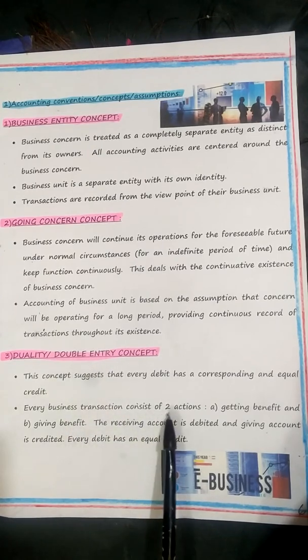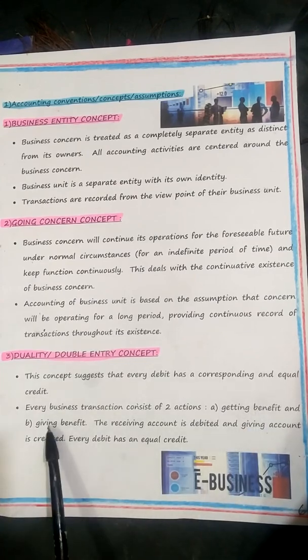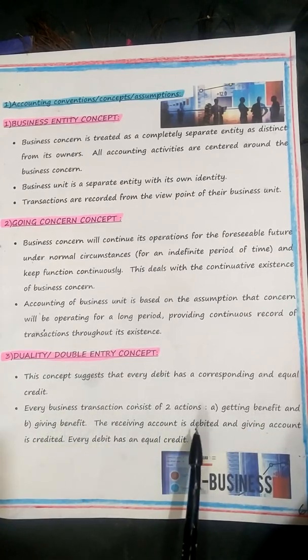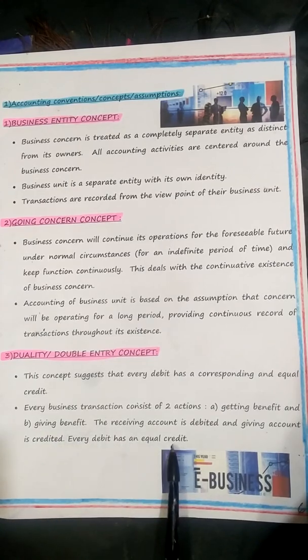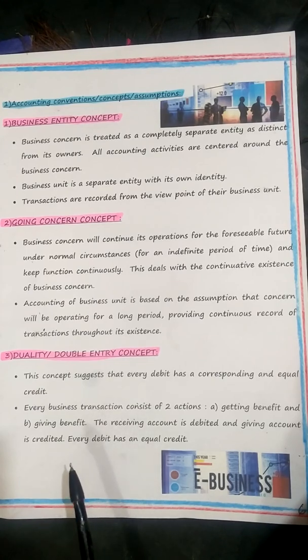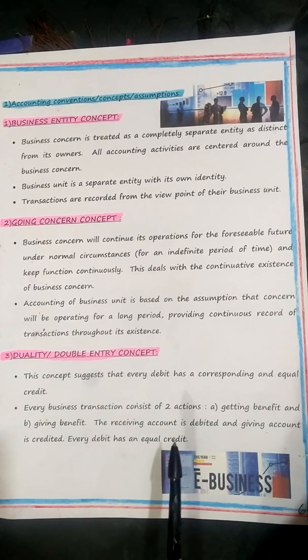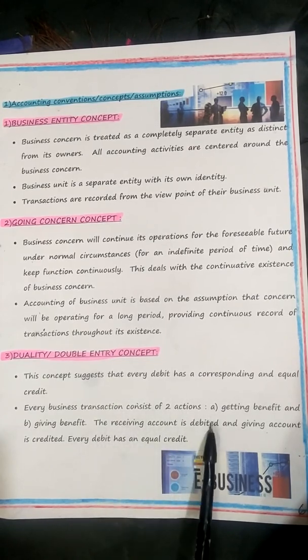Every business transaction consists of two actions: getting the benefit, that is debit, and giving the benefit, that is credit. The receiving account is debited and the giving account is credited. Every debit has equal credit. Please make a note of it, children. I will tell you some more points for you to understand this concept easily. The main principle is for every debit there is a corresponding credit for an equal amount of money. So debit must be equal to credit.